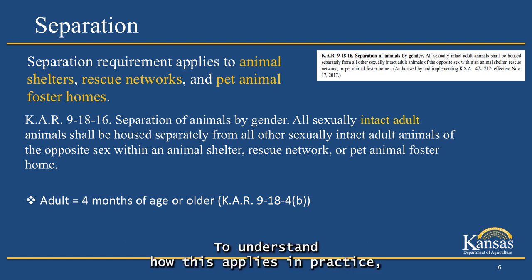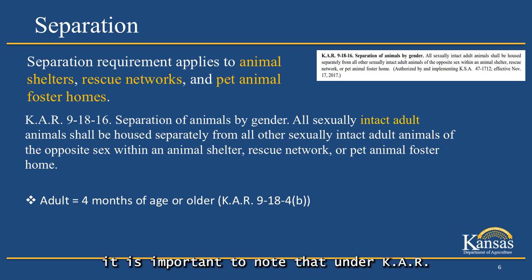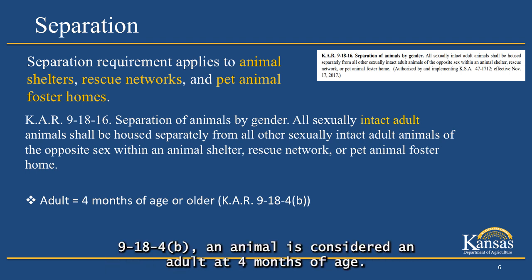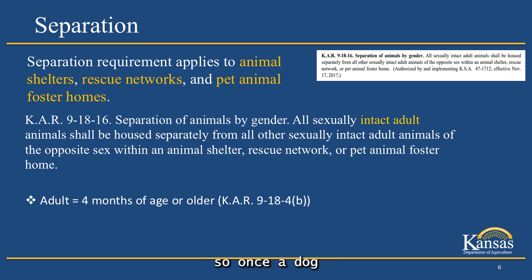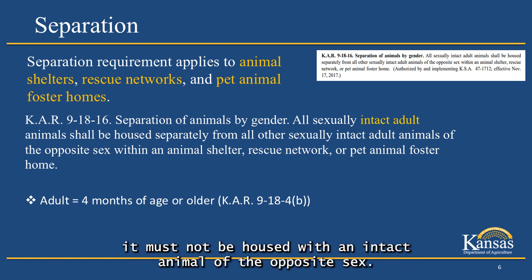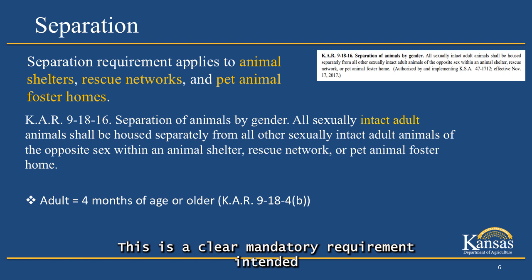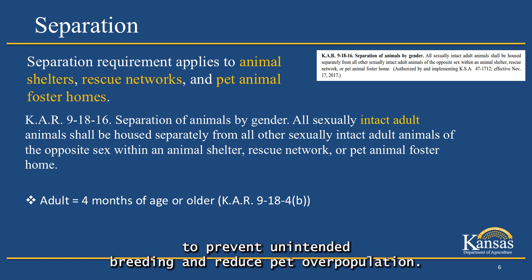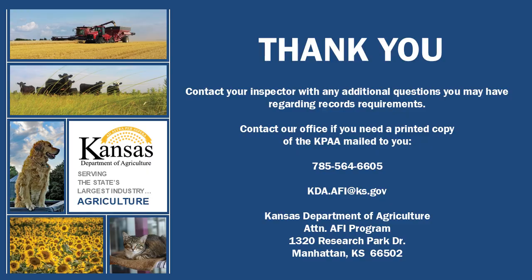To understand how this applies in practice, it is important to note that under KAR 9-18-4B, an animal is considered an adult at 4 months of age. So, once a dog or cat reaches 4 months of age, if it has not been spayed or neutered, it must not be housed with an intact animal of the opposite sex. This is a clear, mandatory requirement intended to prevent unintended breeding and reduce pet overpopulation.